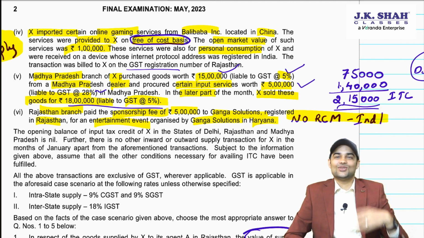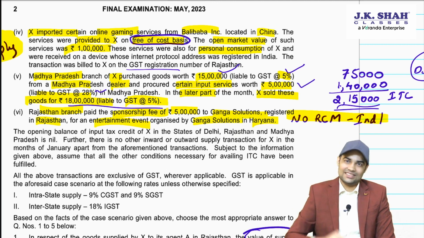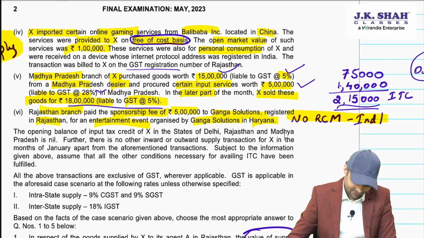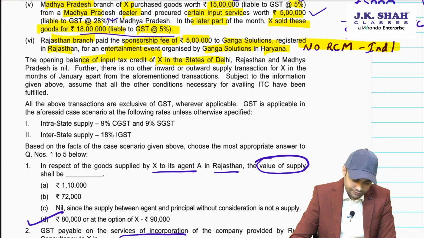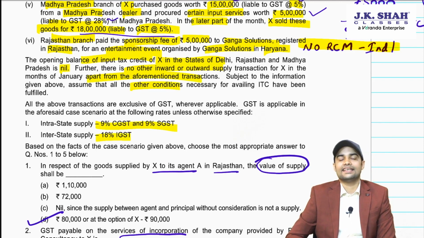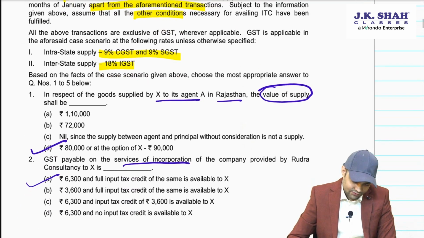Now let's go through the case study questions. In fact, we have answered everything. We will just see all those case study questions. Let's see it further. Then opening balance, obviously these points are mentioned. Opening balance of ITC is nil. No inward and outward supply other than these transactions. Other conditions are satisfied. Intra 9 and 9, inter 18, until and unless the rate is specifically given in the question. Okay, let's see it further.